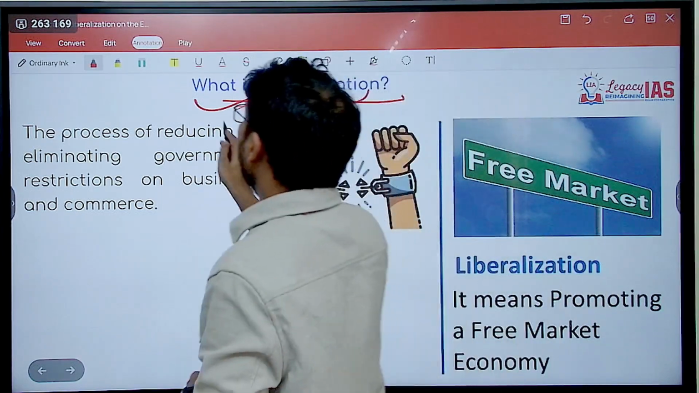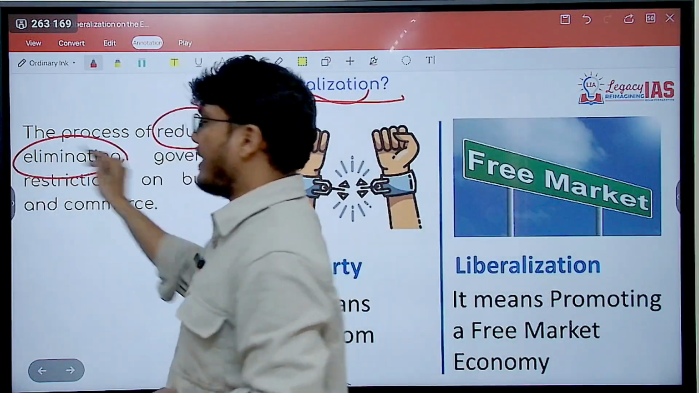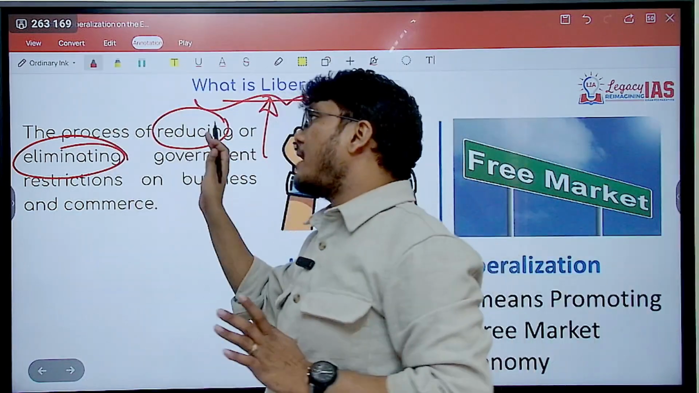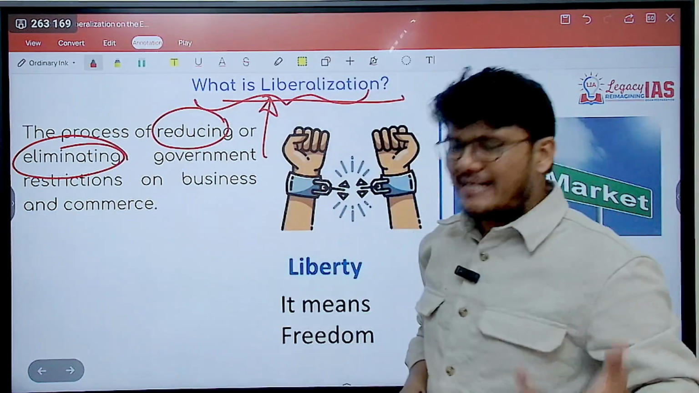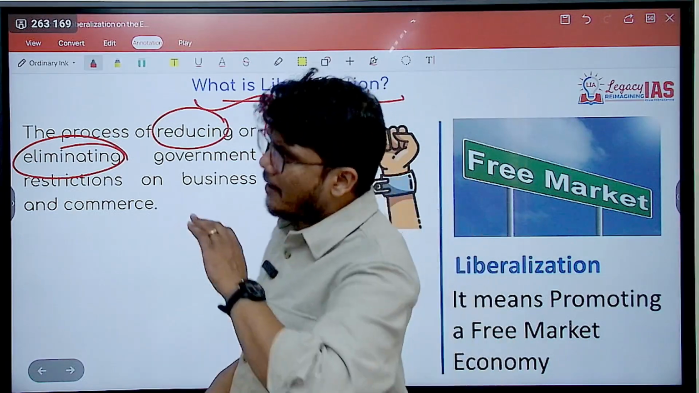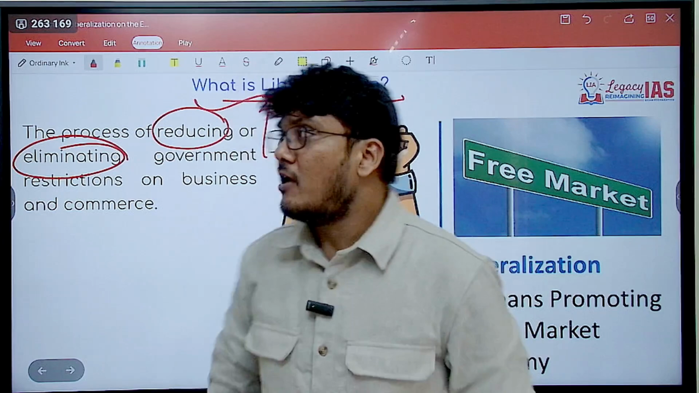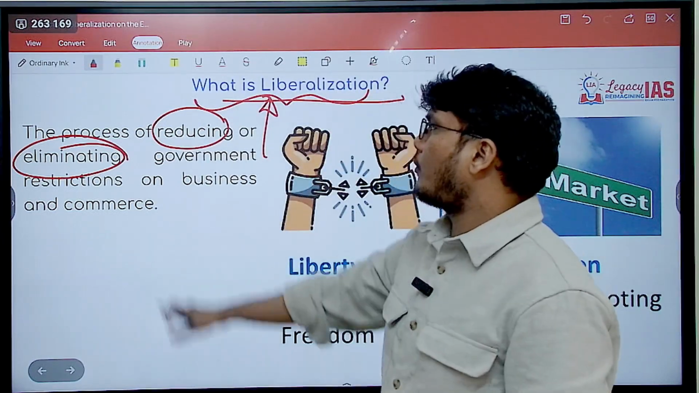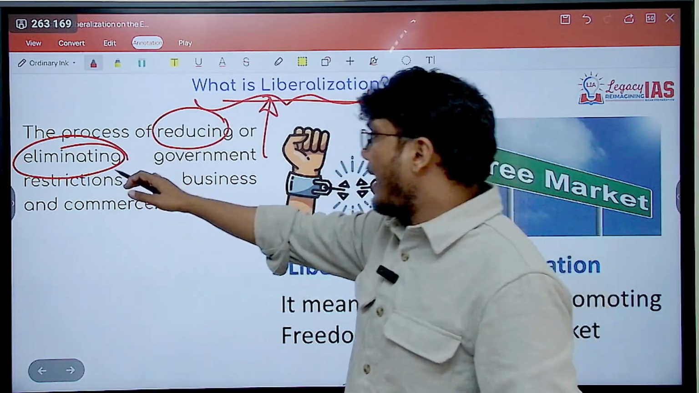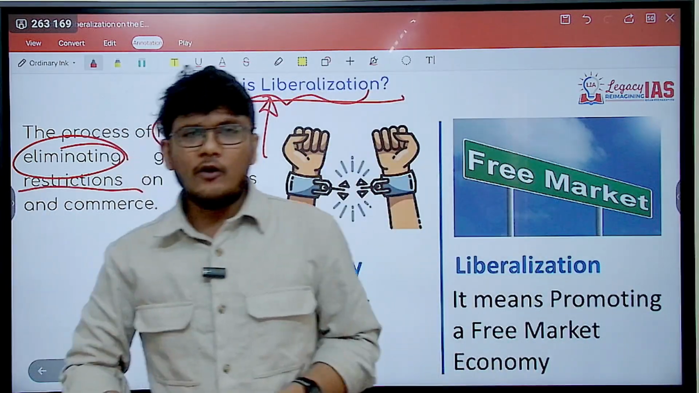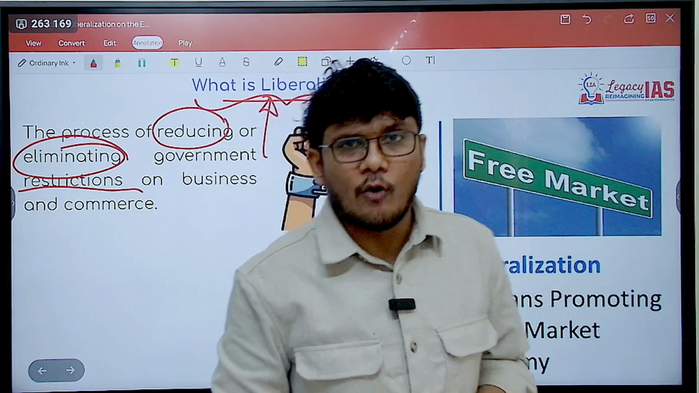It is the process of reducing or eliminating, as I said, you can either completely remove or you can reduce. So has there been complete elimination in the case of India? Absolutely not. But yes, there has been a considerable reduction in the case of India. So the process of reducing or eliminating what? The restrictions. That is what we are talking about.